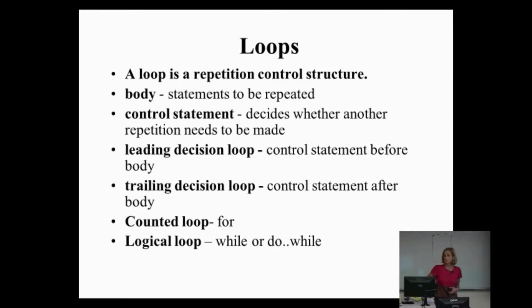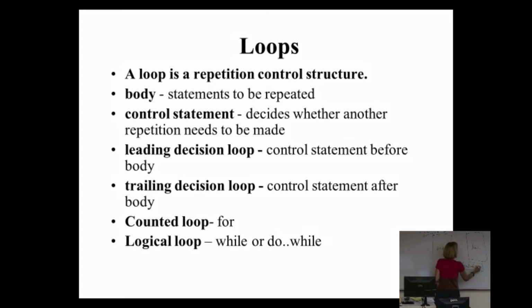Now, in order to make this a loop, we add a control statement. And the control statement has a true or false value. If the control statement is true, it means we do the loop. If the control statement is false, it means we exit the loop. So we have 2 fundamental kinds of loops. Let me put the screen up so people can see the picture for a second. We have 2 fundamental kinds of loops: one where the body follows the control statement, and one where the control statement follows the body.